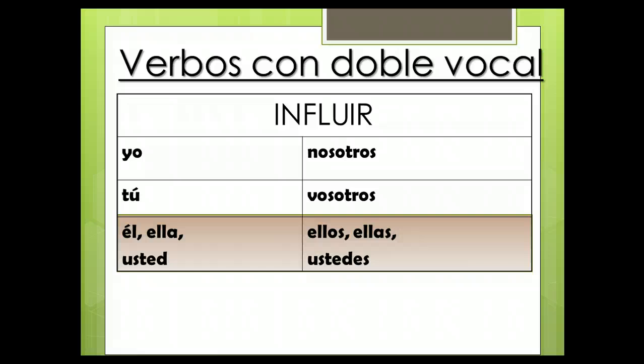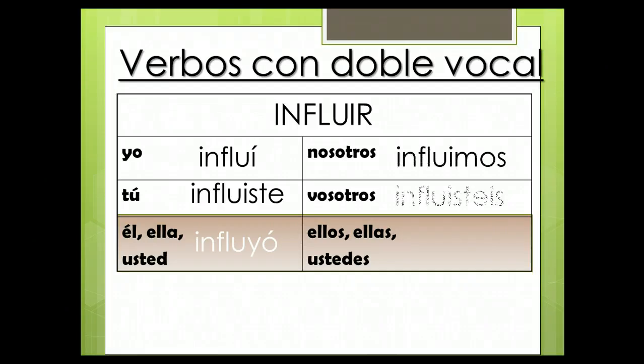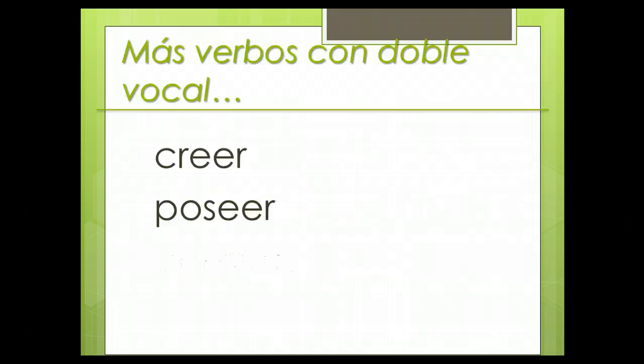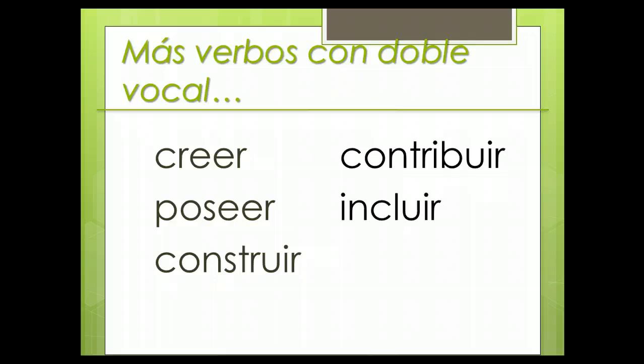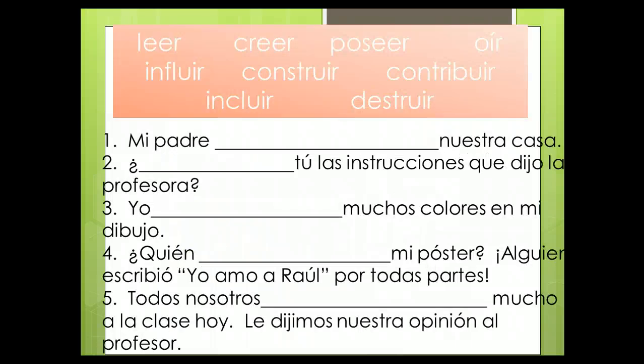Influir is a UIR verb, so there will only be accents in the yo form and the él/ella/usted form. So influí, influiste, influyó, influimos, influisteis, influyeron. These are more verbs that have a double vowel: creer, poseer, construir, contribuir, incluir, destruir. So take a second and practice this, and then you can restart the video for the answers after you complete these problems. Ok, y las respuestas.